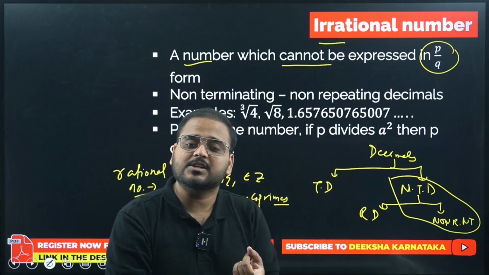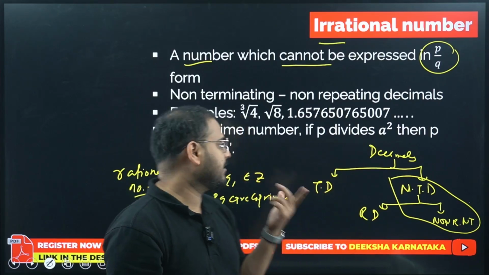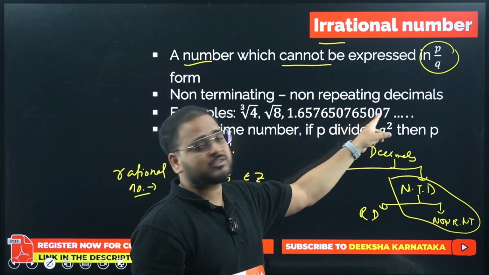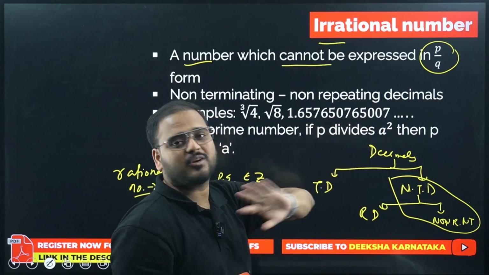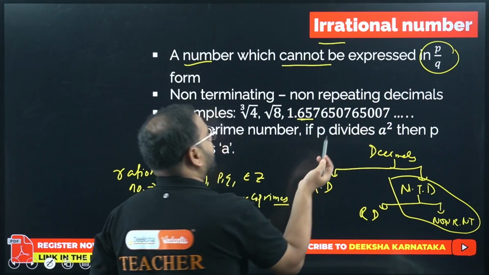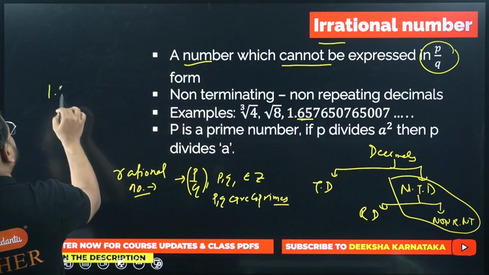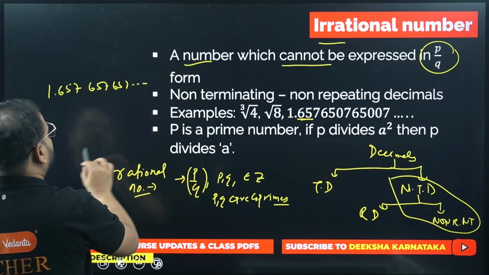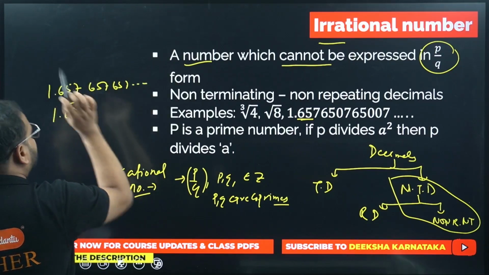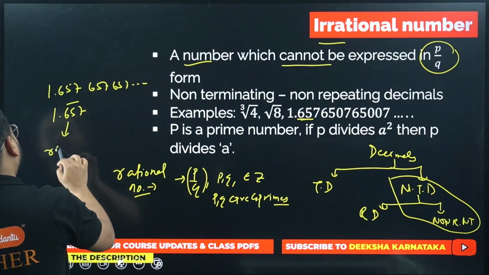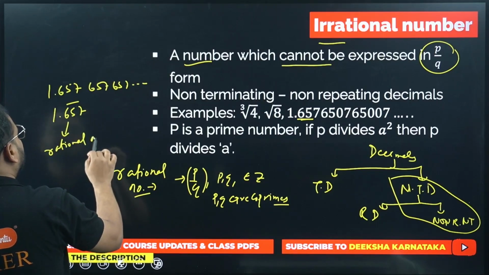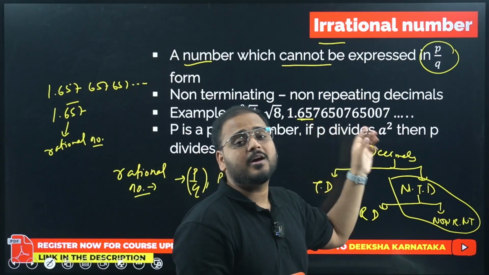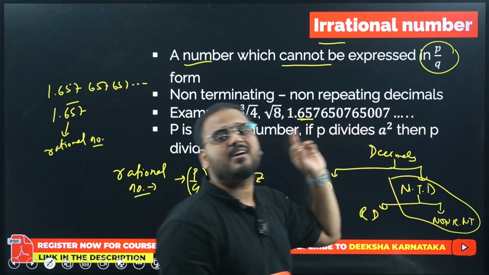It means if you have a decimal which is not ending and also has no pattern in it. Have a look: 1.657, 1.6507, 1.65007. So 0 is increasing. That's not a pattern. Pattern means the same number should come over and over again. For example, if I write 1.657, 657, 657, like this, this is the pattern. I can write it as 1.657 bar. This will be an example of a rational number. Whereas 1.657, 6507, 65007 has no pattern and is never ending also. It means it is an irrational number.